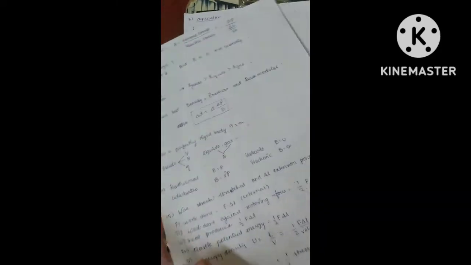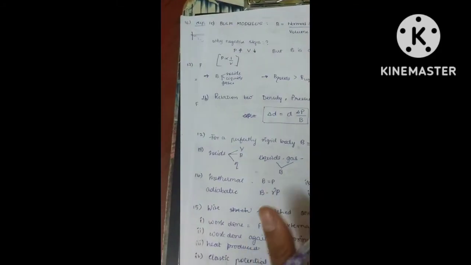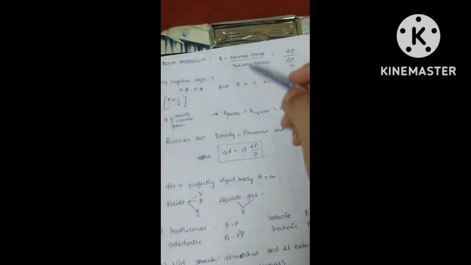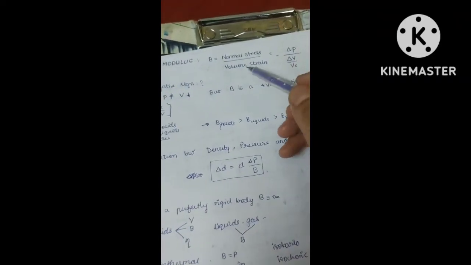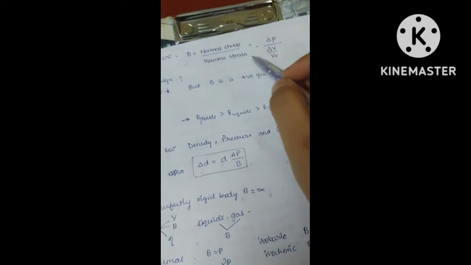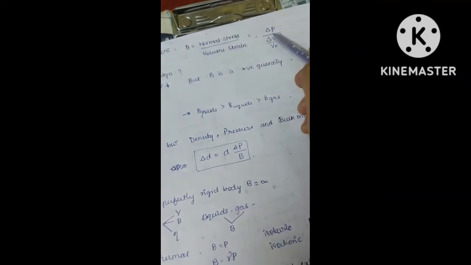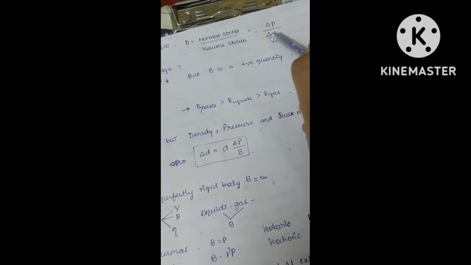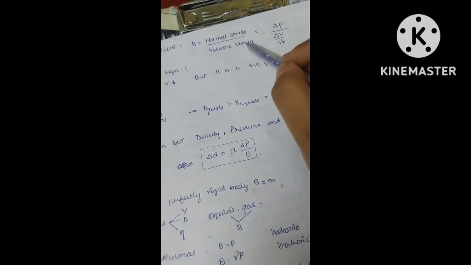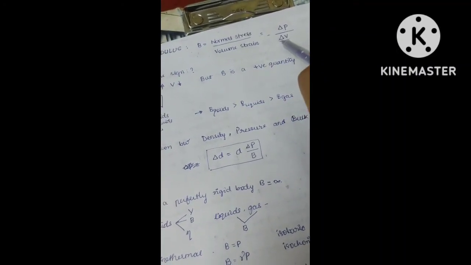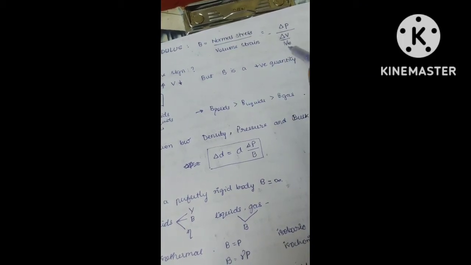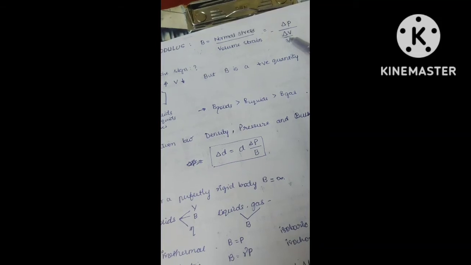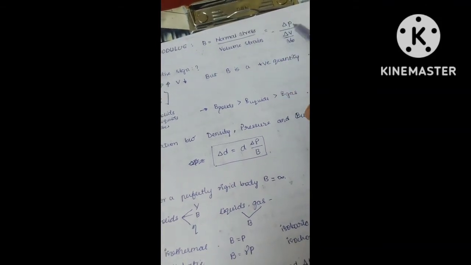Okay. Next, move on to the further statements talking about bulk modulus. Bulk modulus I already explained: normal stress upon volume strain. Related to volume it will be, so stress is similar to pressure, so I write change in pressure divided by volume strain, which means change in volume divided by original volume. Stress is like pressure only.